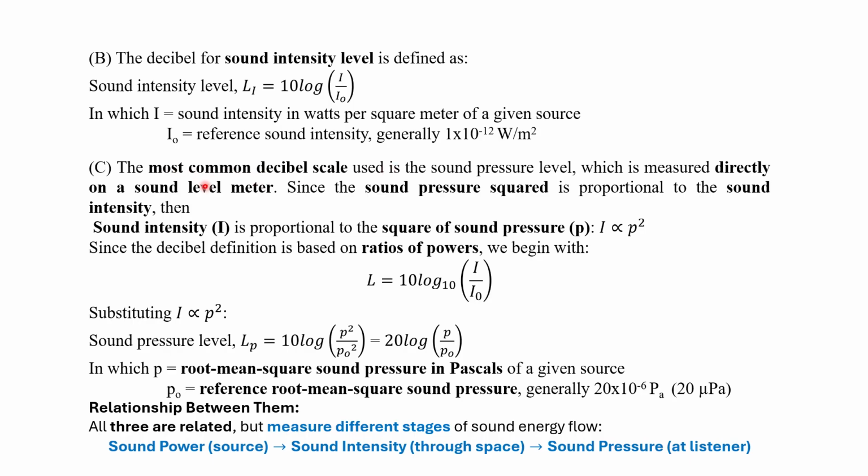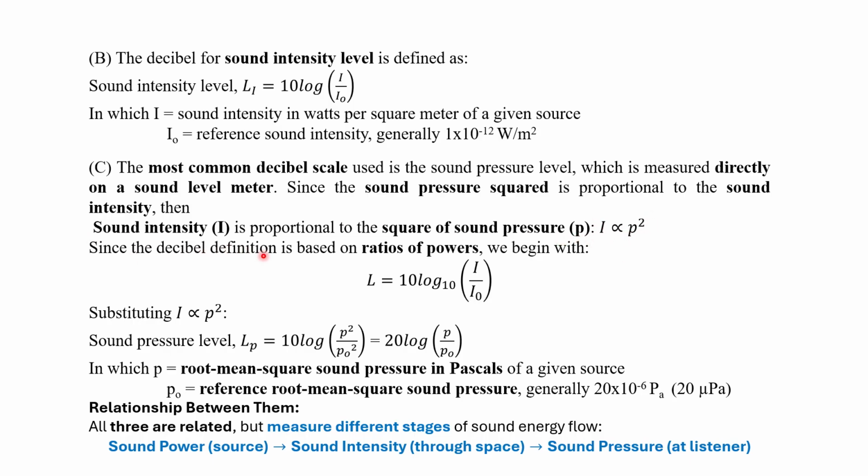But the third one, the most common decibel scale used, is the sound pressure level. This we normally consider while using sound measurement, which is measured directly on a sound level meter, since the sound pressure squared is proportional to the sound intensity. What does it mean? Sound intensity is proportional to the square of sound pressure. That means I is proportional to P square.